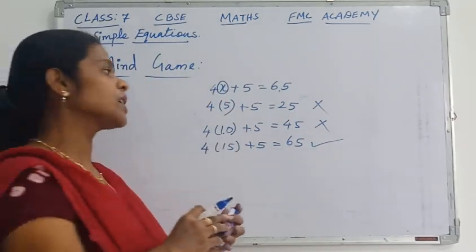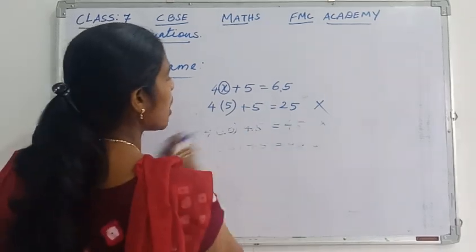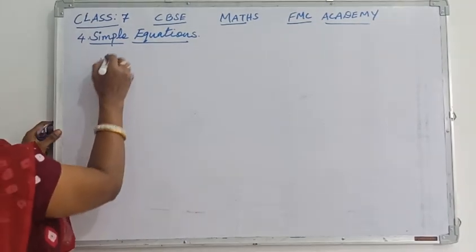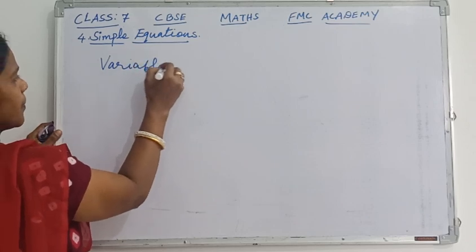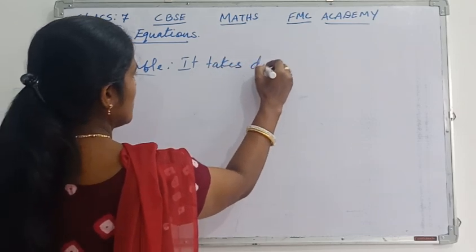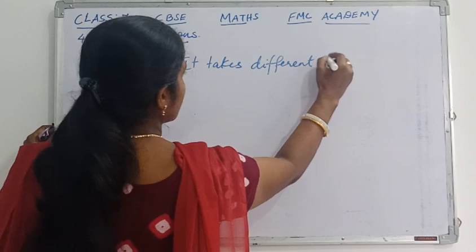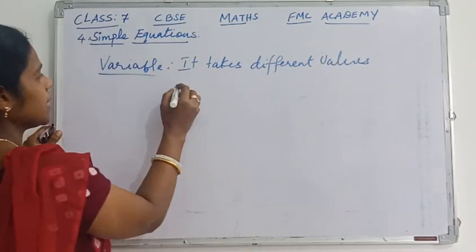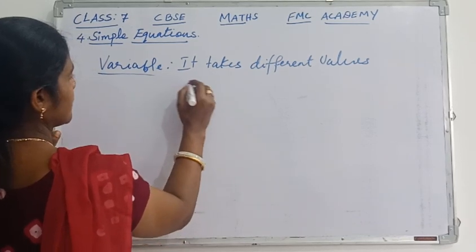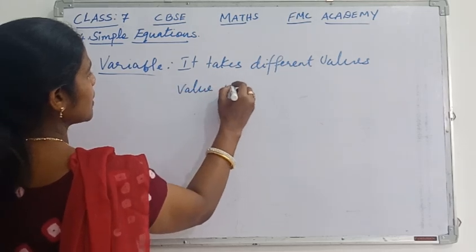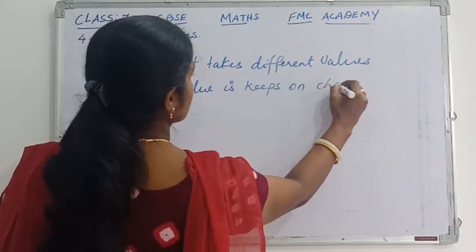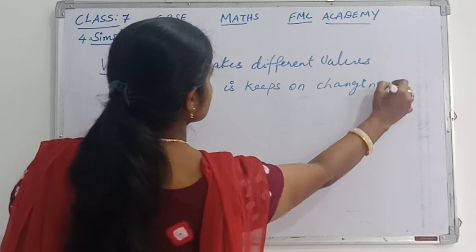Let me revise once again the meaning of variables and constants, and how they are used. Children, a variable means it takes different values, or its value keeps on changing. This is what we call a variable.